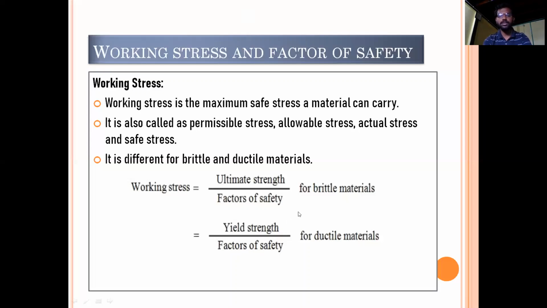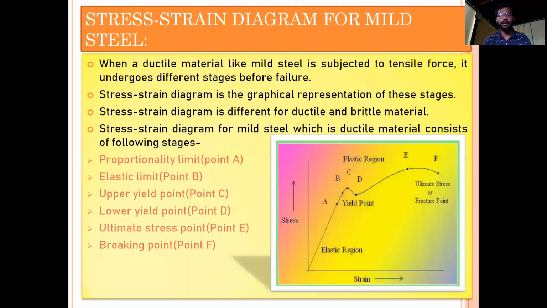We have already learned the stress strain diagram. This point is known as ultimate strength, and these two points are known as yield points. For brittle material, we consider the ultimate strength to calculate the working stress, and for ductile materials, we consider the yield point.